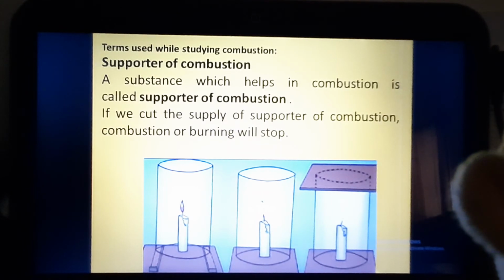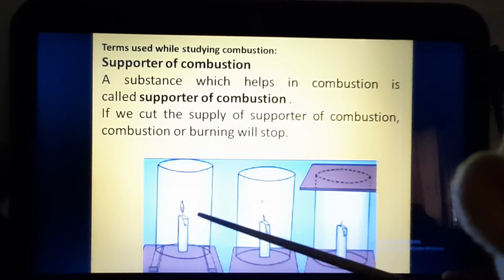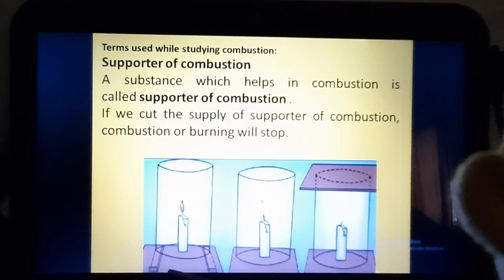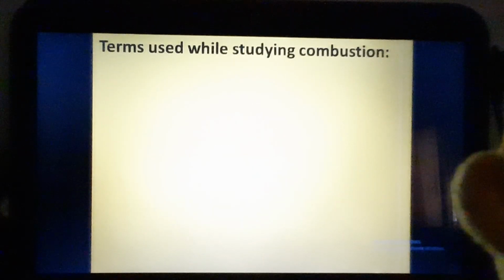Here in this diagram you can see, this is a simple diagram. A candle is lit and it is covered by a glass jar, but there is a small space below it from where oxygen is entering. So this candle continues burning. But as soon as this gap is removed, that means now there is no entry for oxygen, the supporter of combustion, the candle stops burning. An example is air or oxygen. So air or oxygen is the supporter of combustion.